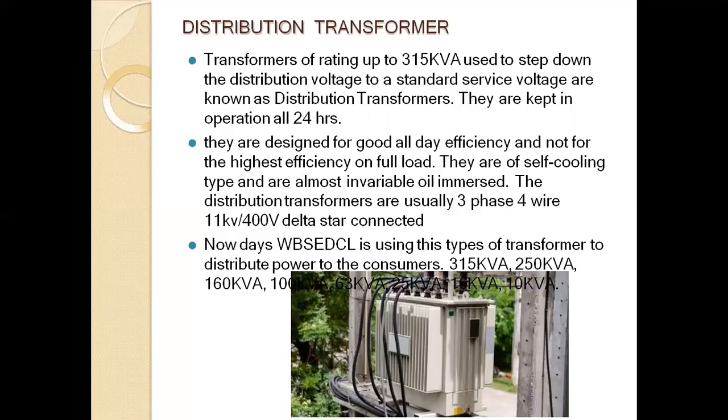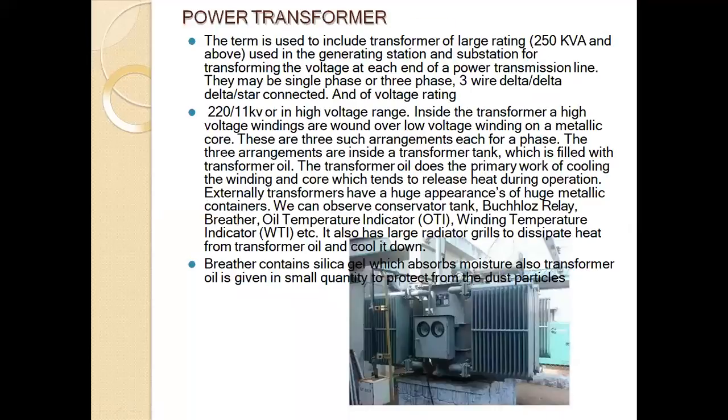They are self-contained, cooler type, and are almost always oil immersed. The distribution transformers are usually 3-phase 4-wire, 11 kV by 400 V, delta star connected. This is the distribution transformer. This is the power transformer.